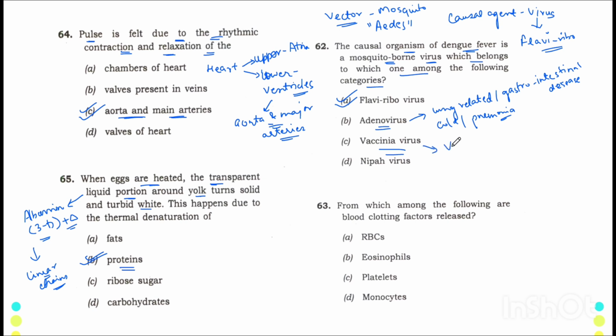As the name suggests, this virus is used in the vaccine of smallpox. So please remember that. And there is Nipah virus. This is a virus that is related to bats. Now, COVID was very famous in 2019 and 2020, right? Why? Because somebody in Wuhan ate the bat. Because of that, COVID was spread as a pandemic. So that's why this virus was even in the option because it is related to bats.